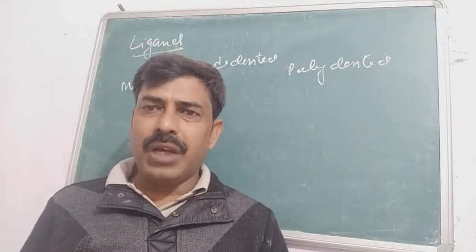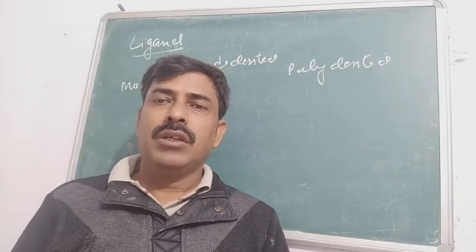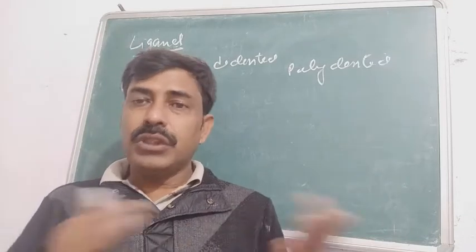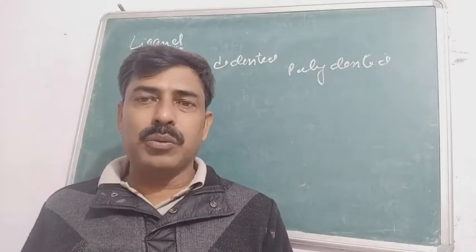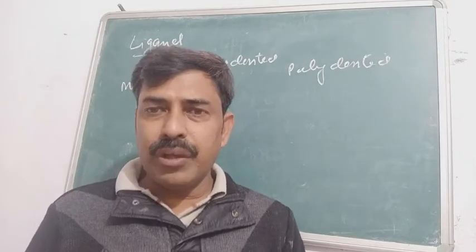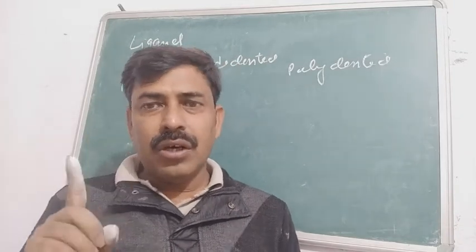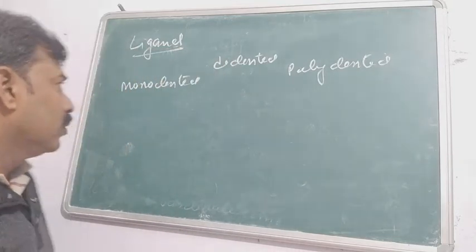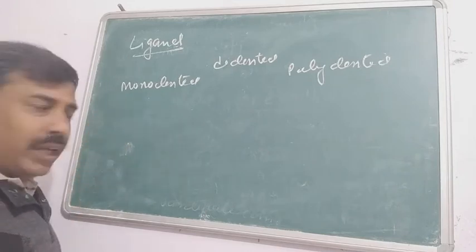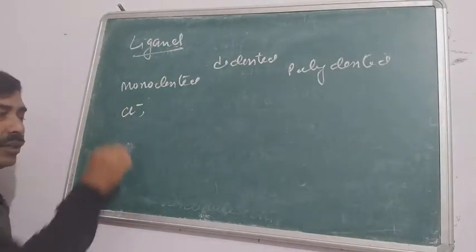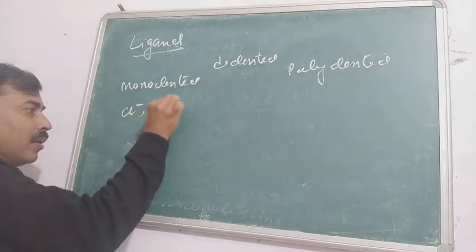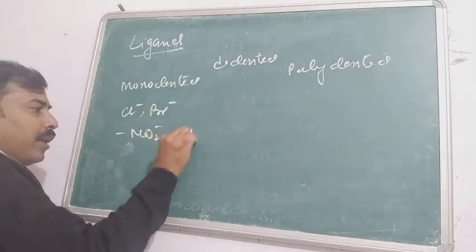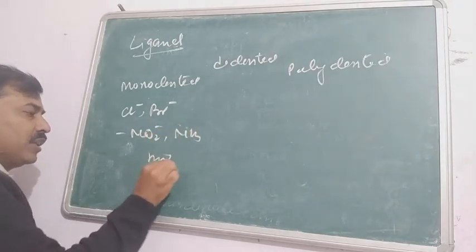Actually, नॉर्मल कंडीशन में हम डाईवैलेंट उनको कहते हैं जो डबल बॉन्ड बना सके. यहाँ पे डबल बॉन्ड जैसी कोई कंडीशन नहीं बनती है. यहाँ पे क्या बनता है? दो पोजीशन से बॉन्ड बनाते हैं, दो अलग अलग सिग्मा बॉन्ड्स बनाते हैं. So monodentate means that it is capable of generating only a single secondary linkage, only a single coordination bond. So you can call it monovalent. The examples are Cl minus, that is the chloride ion, bromide ion, nitrite ion, or ammonia, amine, H2O, etc.